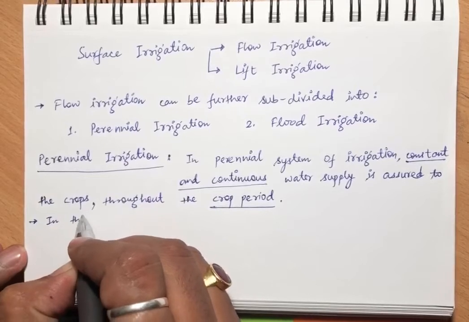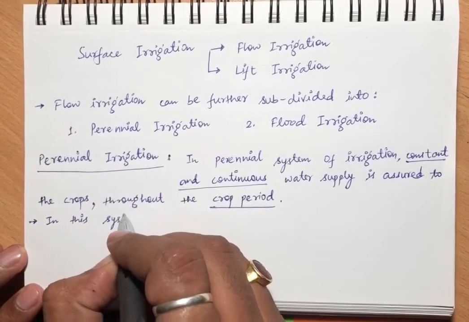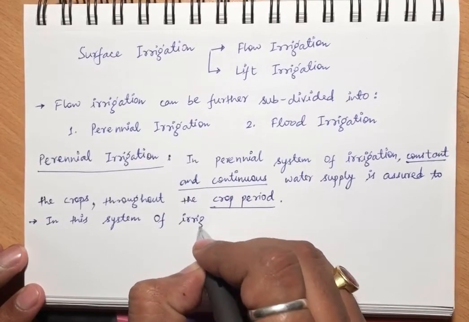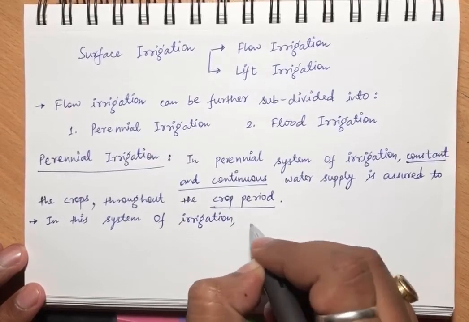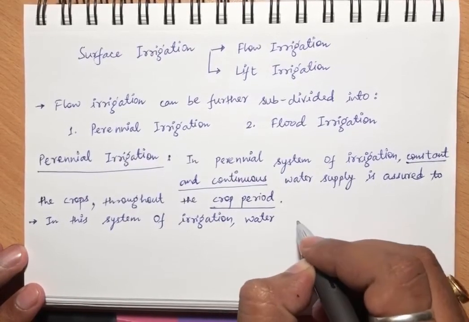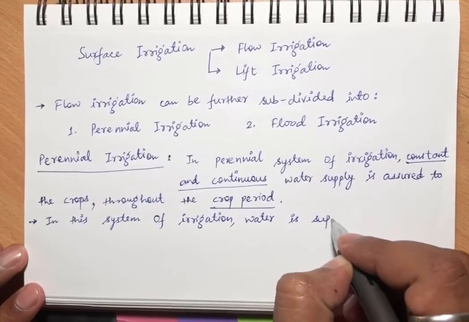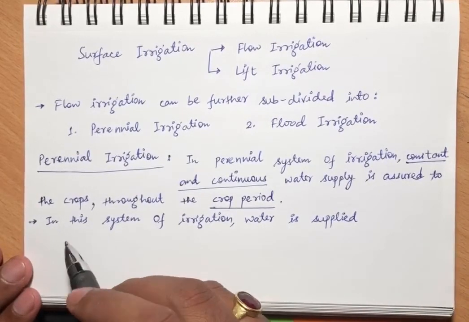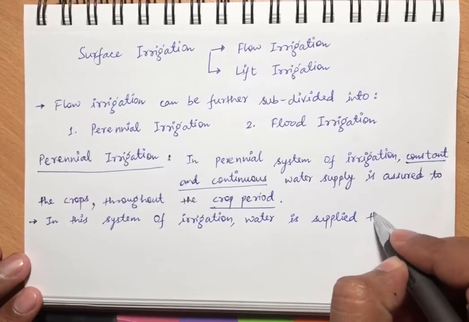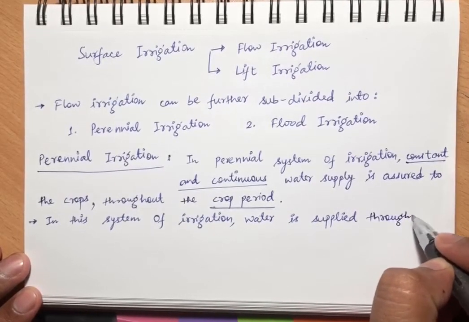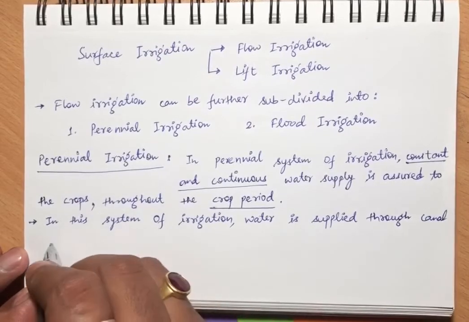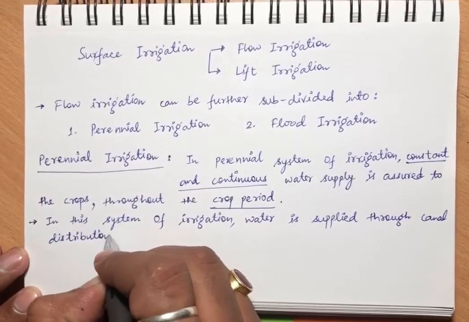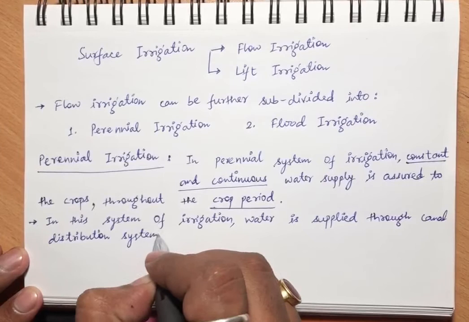So in this system of irrigation, water is supplied. How are we maintaining this continuous and constant supply? Water is supplied through a canal distribution system.